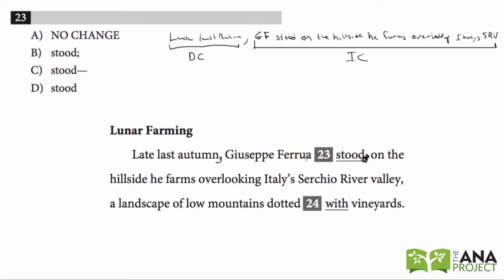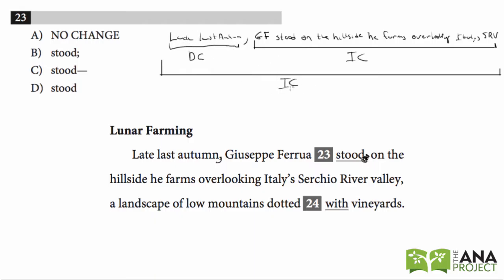Giuseppe Ferrua stood on the hillside he farms overlooking Italy's Serchio River Valley. That's the independent clause. So this whole phrase is one independent clause.